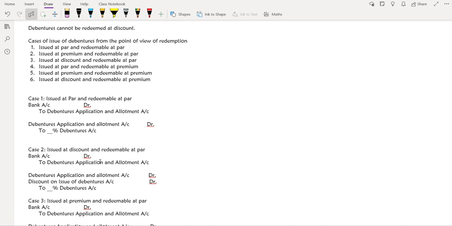Do you remember provision for doubtful debts from the previous year, Sejal? Yes, ma'am. Following the same prudence concept, see, when we are issuing the debentures, how do we issue them?